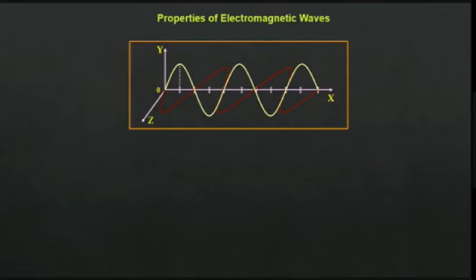So let's see some properties. Here this is the maximum value E naught, and here this is the maximum value B naught, the maximum value of electric field and the maximum value of magnetic field.